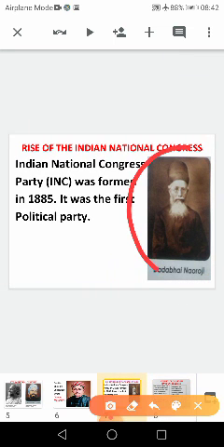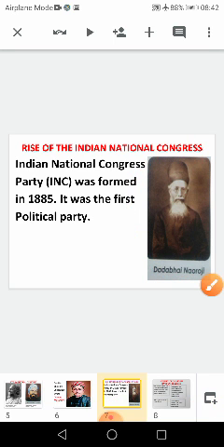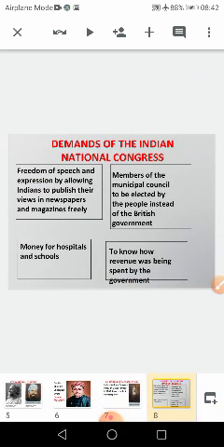Dadabhai Naoroji was one of the members of the INC, that is the Indian National Congress. It was founded by A. O. Hume, a retired British officer, in the year 1885. And these are the demands of the Indian National Congress.